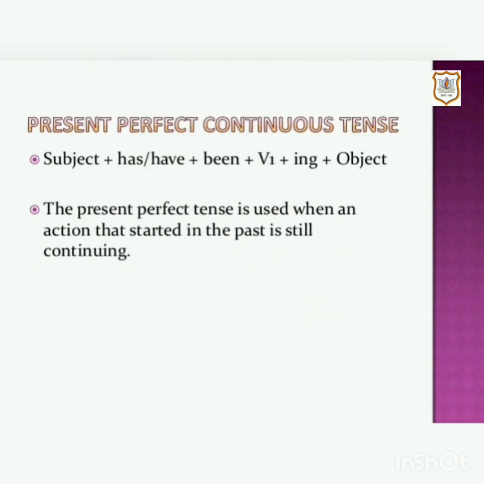Present perfect continuous tense. It has the form subject plus has or have plus been plus V1 plus ing plus object. The present perfect continuous tense is used when an action that started in the past is still continuing.